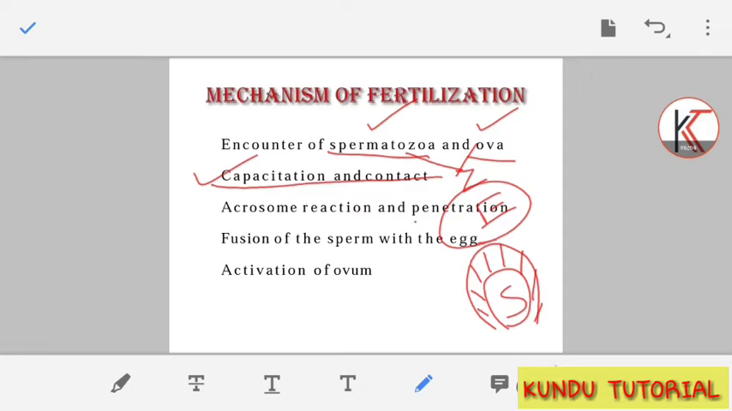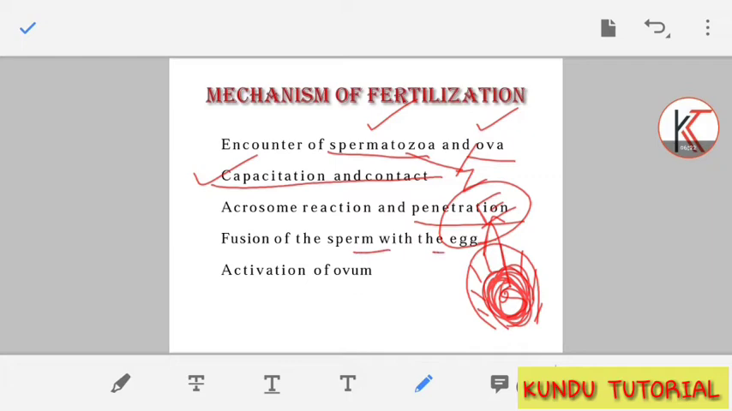Then comes the acrosome reaction and penetration: the nucleus of the sperm cell goes directly inside the egg cell. So inside the egg cell, how many nuclei are there now? We will count two nuclei, one from the egg and one from the sperm cell.